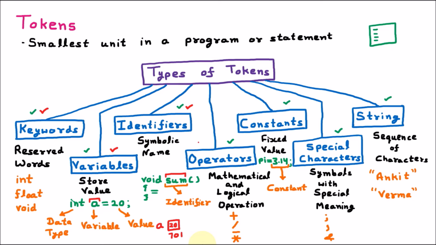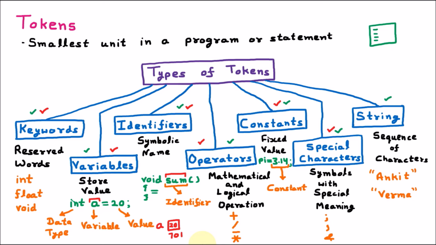Then afterward we are having is the operator. Operator are for the mathematical and logical operation, just like plus, minus, star, multiply. These all are the operations. Then is the constant. Few values we make constant, just like the pi. We know that pi r square, this is the formula, and where the value of pi is constant. So such value we make the constant in the program. These value remain same throughout the program. That's why they are called the constant.